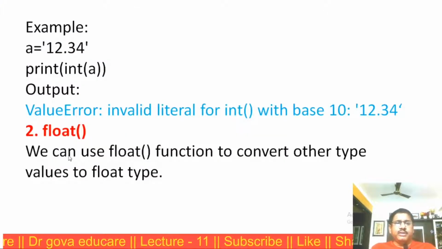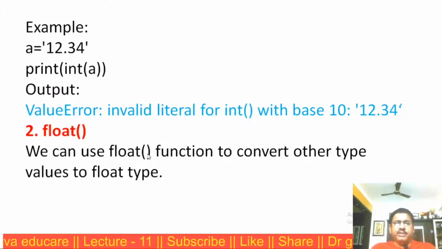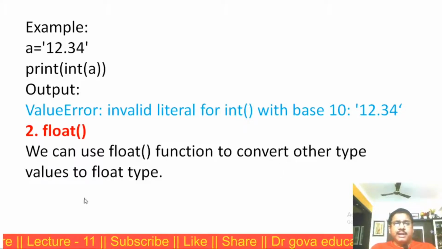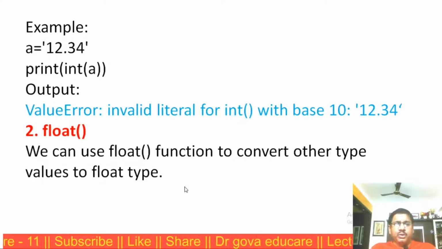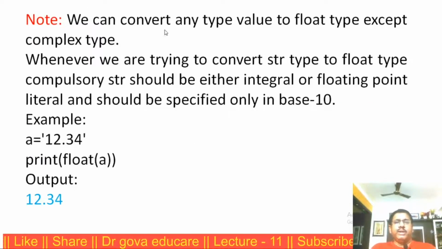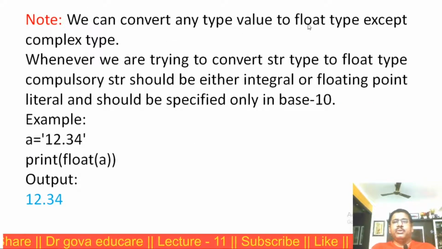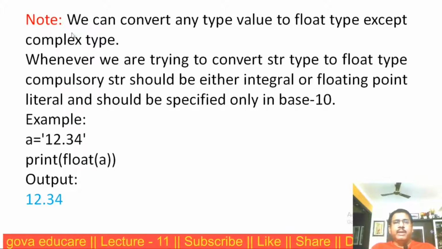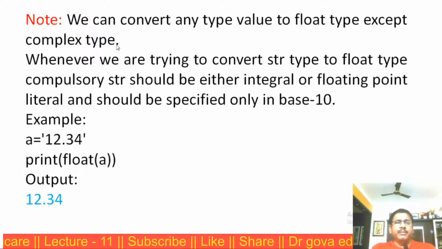Float function. We can use the float function to convert other type values to float values. Now observe one note: we can convert any type value to float type except complex type.